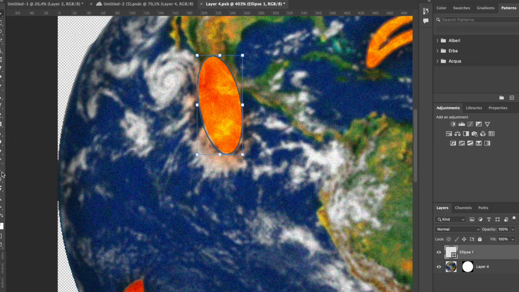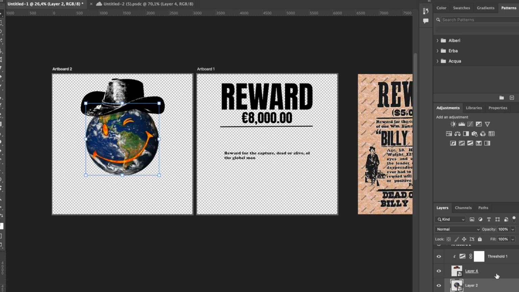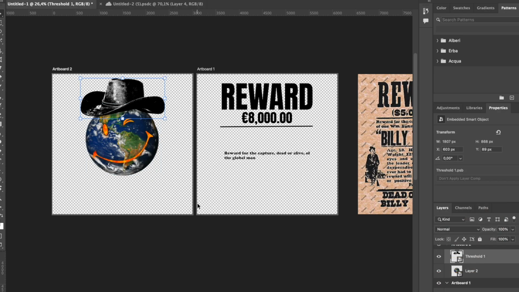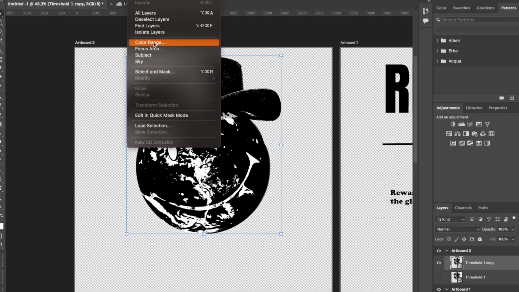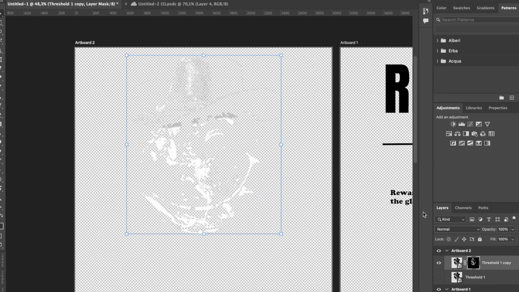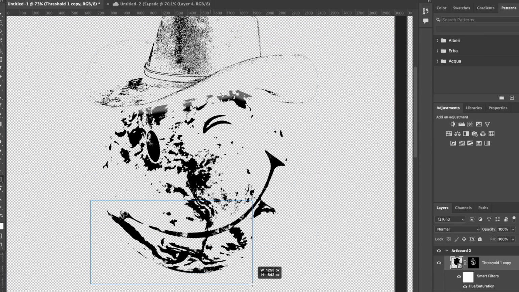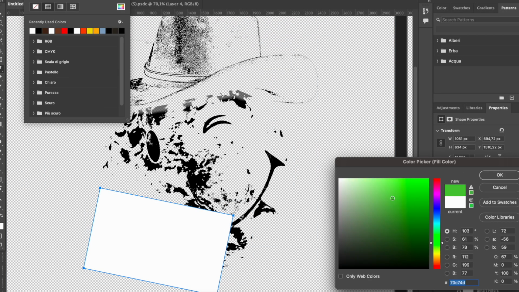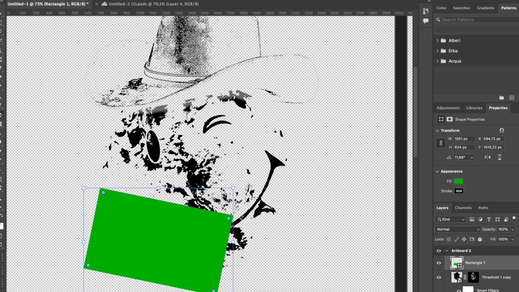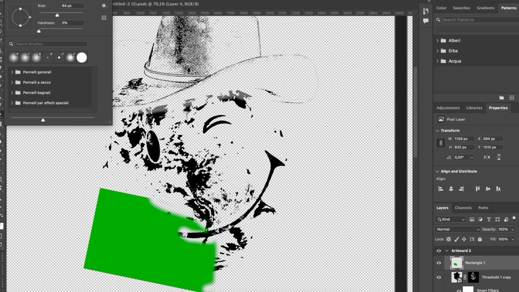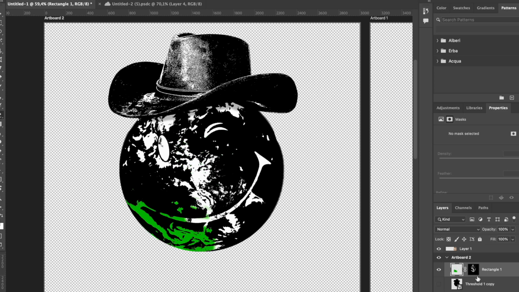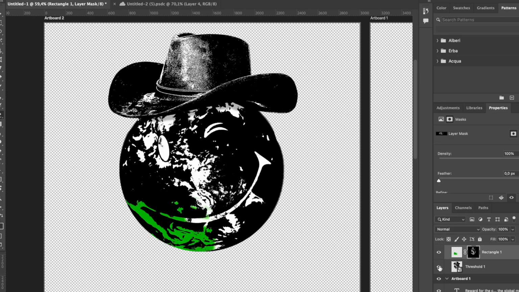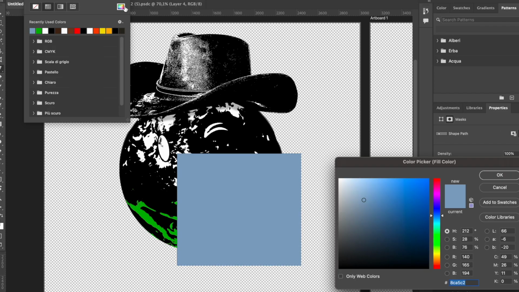So to create this design here, I decided to go with 2 threshold effects, not 1, 2, because of the different shades of the graphic. After I cut out and removed the white parts of this black and white graphic, I'm gonna add a gradient of the colors of the earth on top of only the white parts of this design to make it more colorful and more to the point for this graphic here. I'm gonna use 4 main colors: green, blue, maybe orange, yellow, and brown. I will use it for the head.